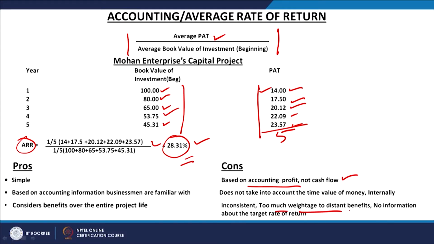So, this is another important limitation, and the last one is no information about the target rate of return. It means we are only getting that from this project only 28.31% is expected to be available. What is our required rate of return? That we have to calculate separately, that is not given by this. For example, when you apply the NPV method, we say that we know the cost of capital, and when you discount the cash inflows and cash outflows with the help of that cost of capital, you know whether this project ends up with a positive NPV, 0 NPV or negative NPV, right.